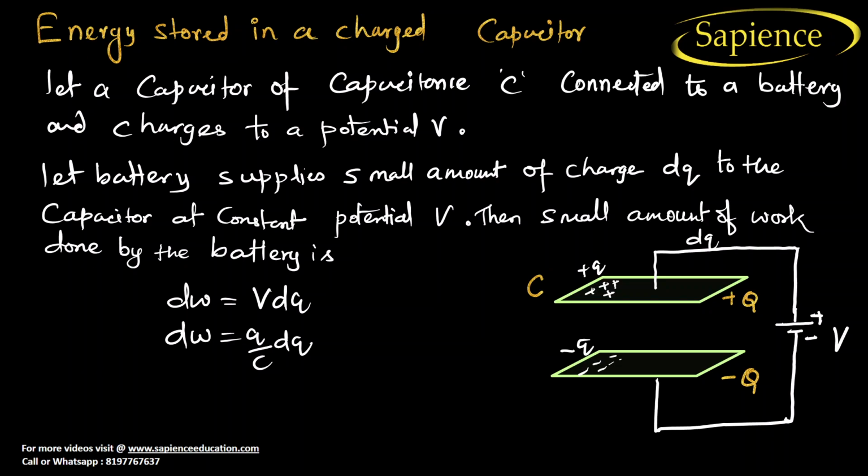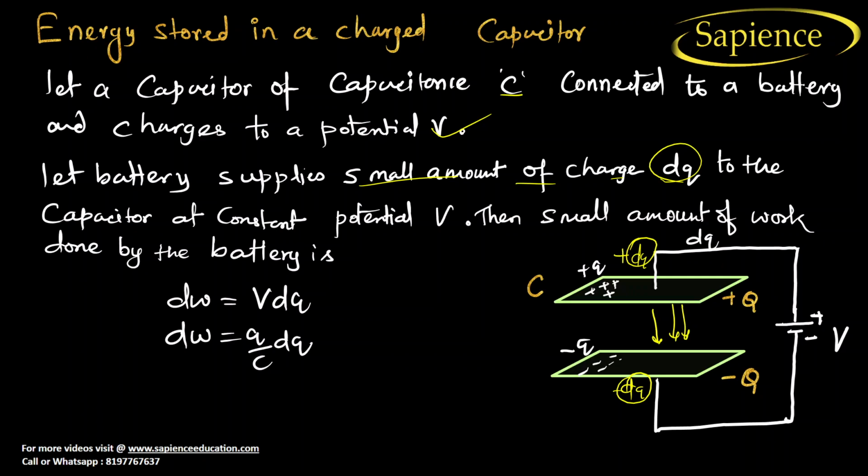Okay. Now see, let us consider a capacitor of capacitance C connected to a battery. Let the battery supply a small amount of charge dq. Let us consider for an instant this is plus dq and this is minus dq, a small amount, right? If there is a positive charge and a negative charge, so what will happen? An electric field will be created.